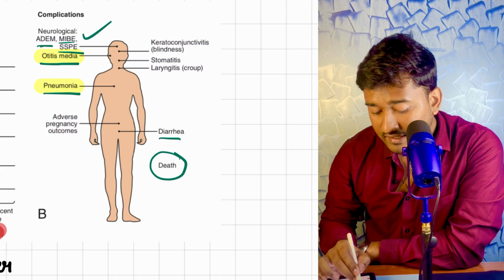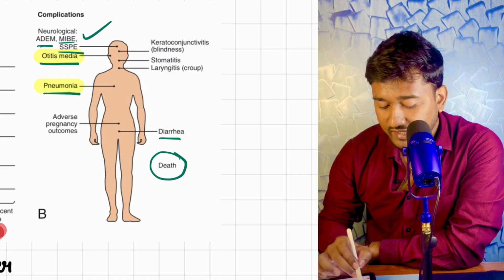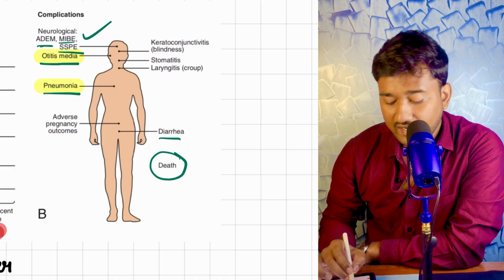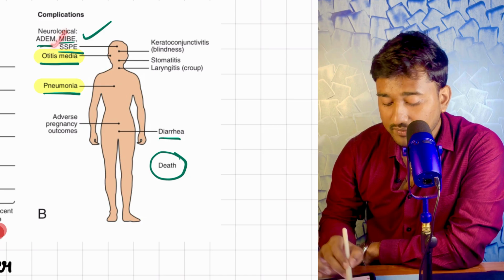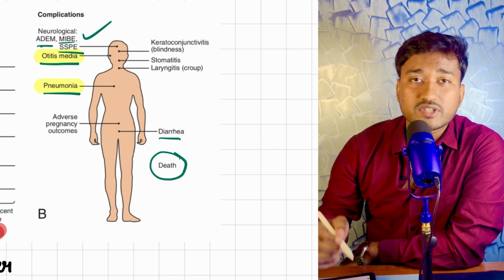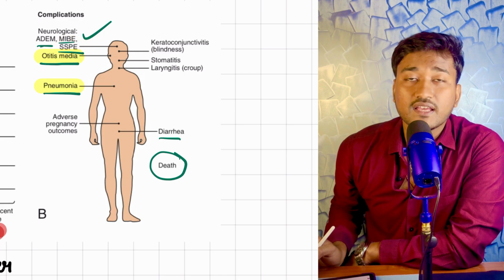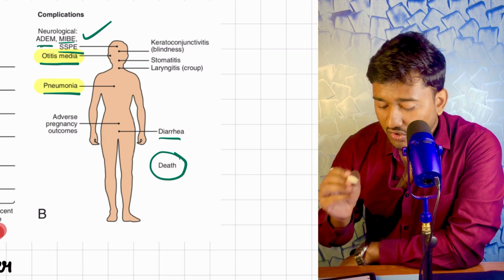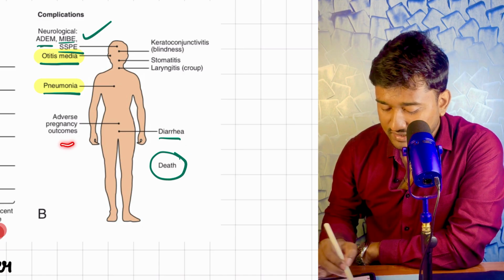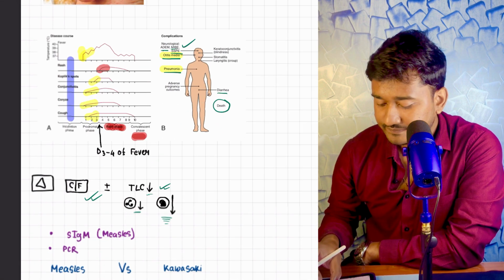But not only this, there could be some neurological problems. These complications are very dangerous. It can cause acute encephalitis, edema, acute demyelinating condition, as well as MIBE, that is measles inclusion body associated encephalitis, or maybe SSPE. Look here, this SSPE is a chronic thing, that is subacute sclerosing panencephalitis. I know that you know this name. Not only this, it can cause diarrhea, bad pregnancy outcome, and even death.